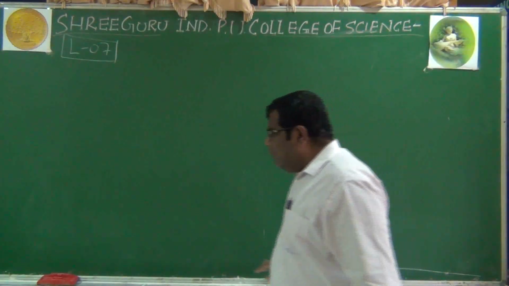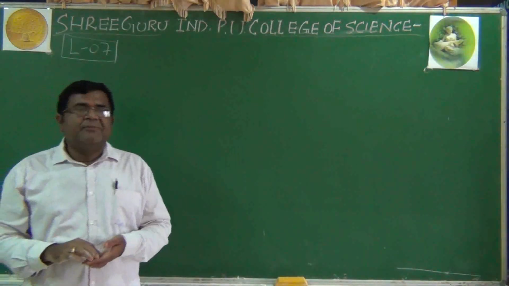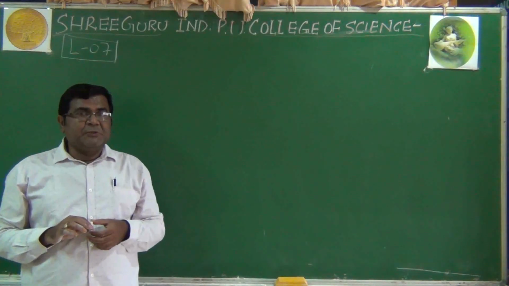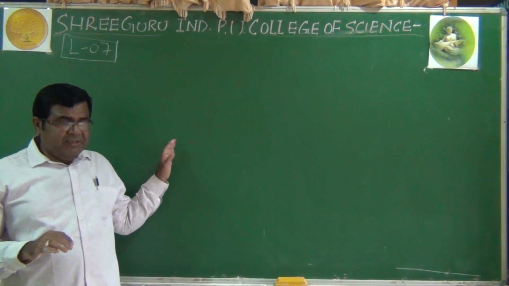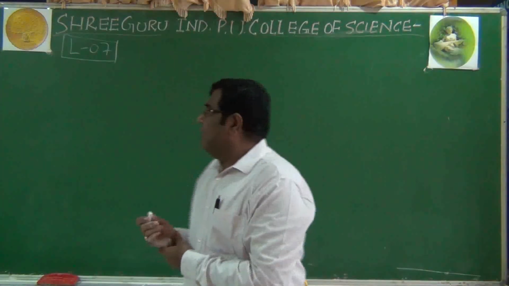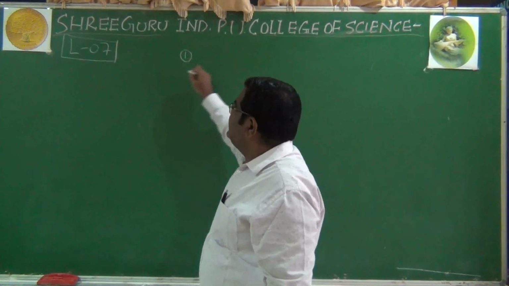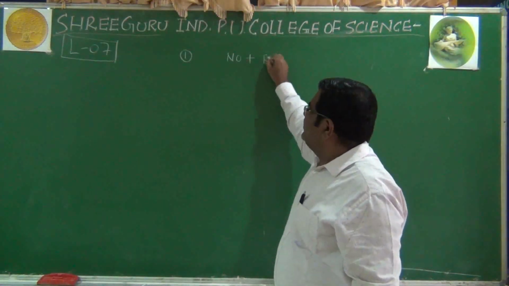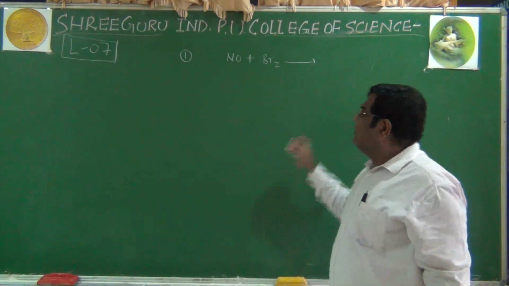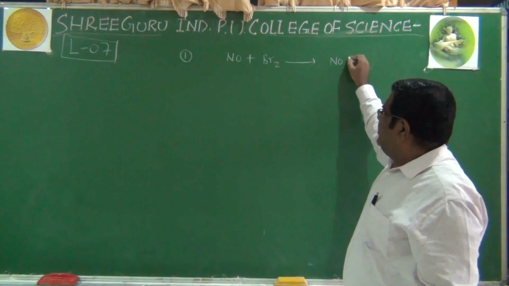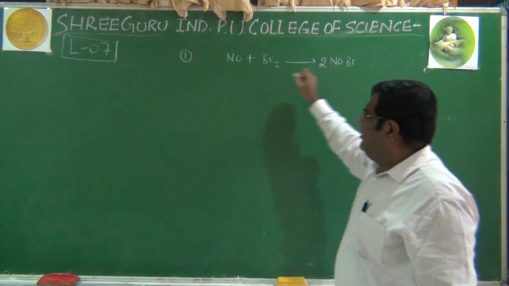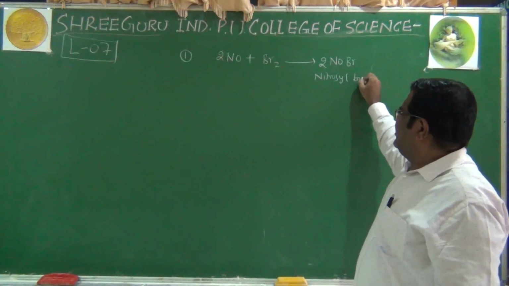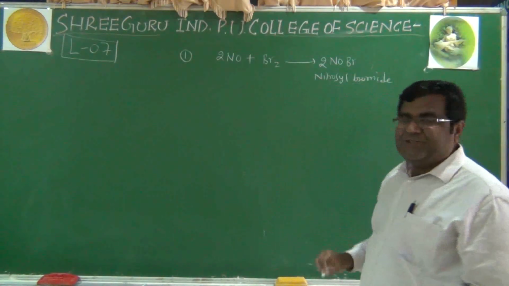Now we'll take a few more examples of mechanism, because this type of example is seen in different MCQs. So try to understand these examples again. The first example I will give is that nitric oxide combines with bromine and forms 2 moles of nitrosyl bromide.